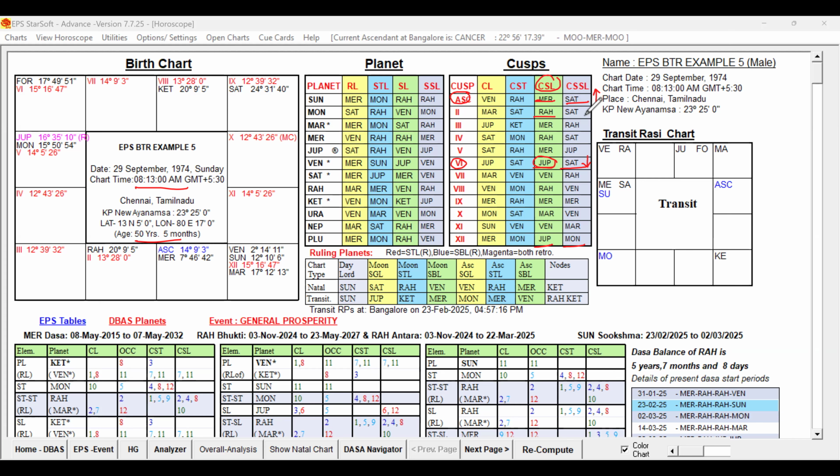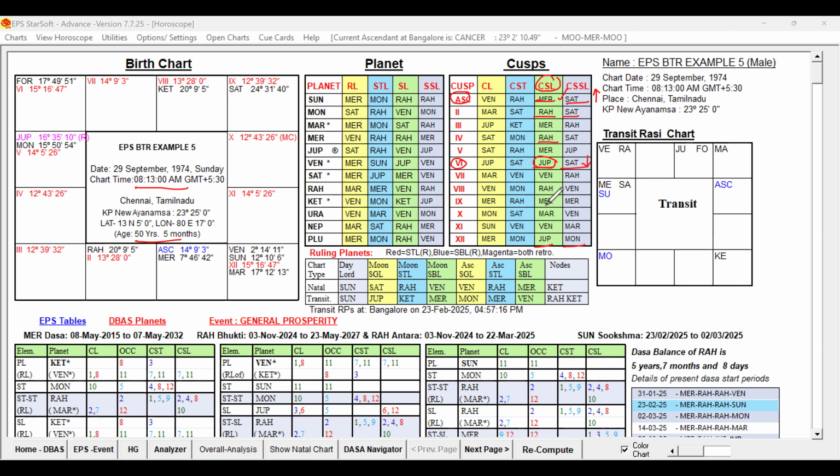By 3 minutes, the reduction can have impact because sub-sublord is Saturn. If it was Jupiter, yes, 2 minutes can have impact. So that way we have to check any sublords are in the border which can have impact by reducing the birth time or increasing the birth time. By increasing the birth time, ascendant sublord will change. And by reducing the birth time, Jupiter will change.